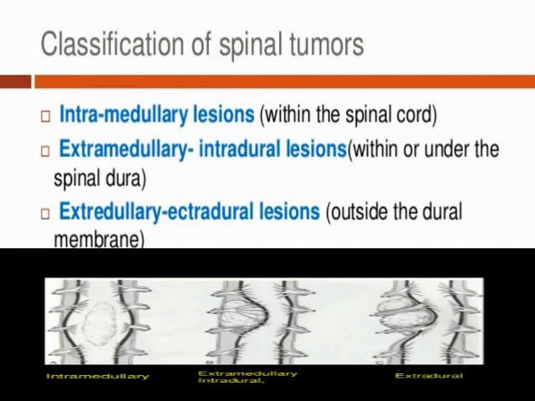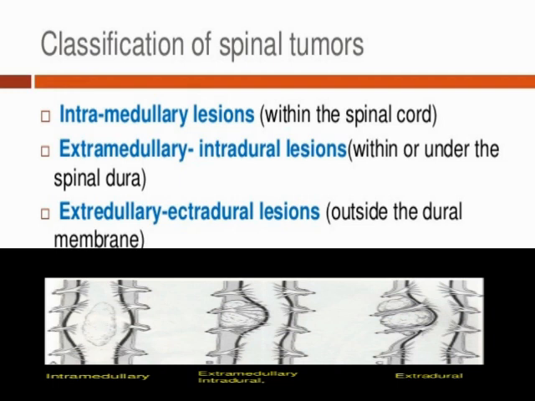Now the next thing is classification of spinal tumor. So basically there are three kinds of classification of spinal cord tumor. First is intramedullary lesion, second is extramedullary intradural lesion, and third is extradural lesion. An intramedullary lesion or tumor is within the spinal cord, meaning the tumor occurs in the area within the spinal cord. That kind of tumor comes under intramedullary tumor.